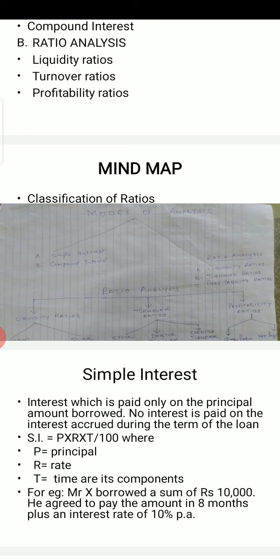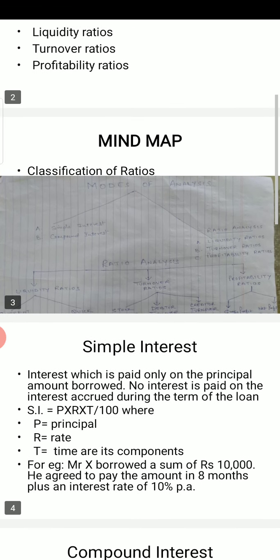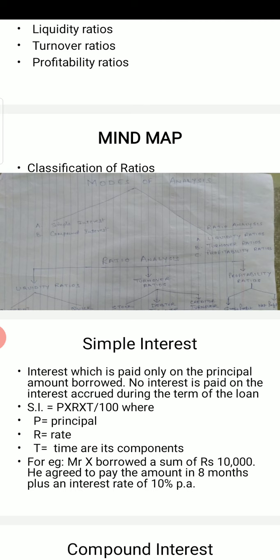I hope you all students know the formula of simple interest: principal into rate into time over 100. I try to make you understand with a very simple example. Mr. X borrowed a sum of rupees 10,000. He agreed to pay the amount in 8 months with an interest rate of 10%. So how will we calculate?